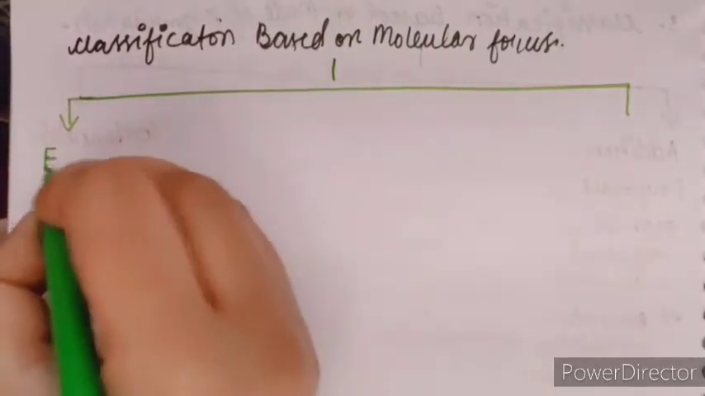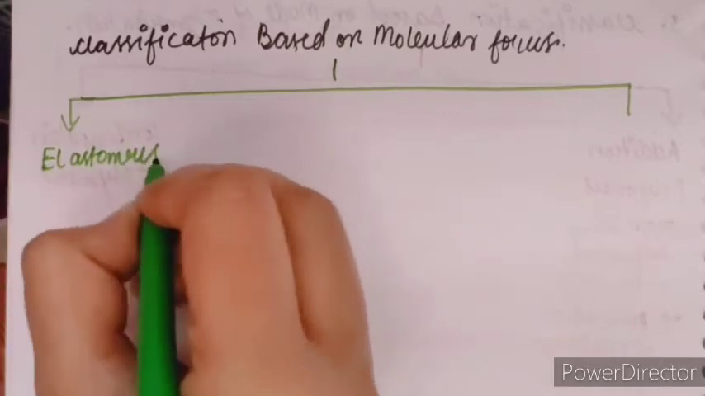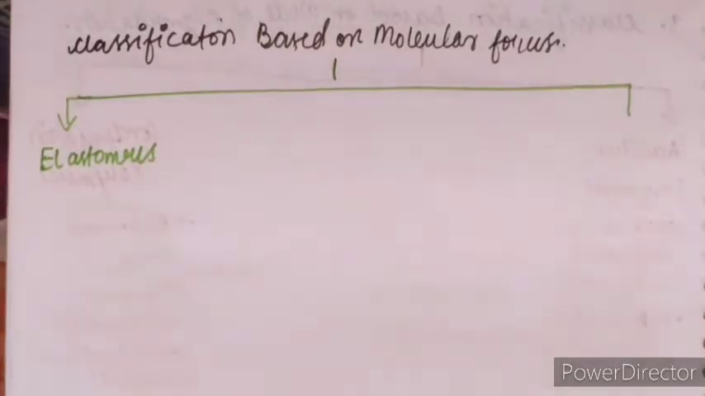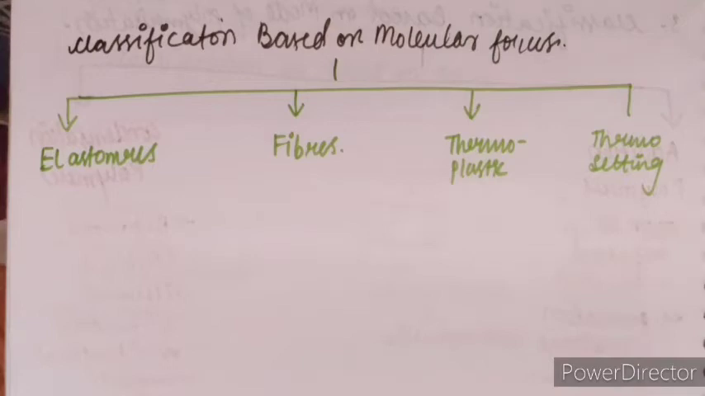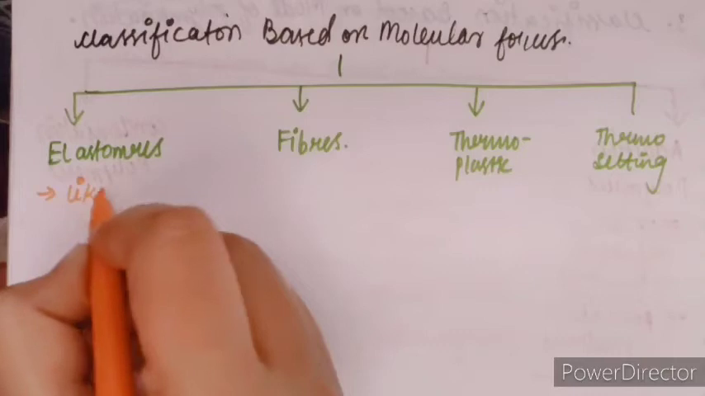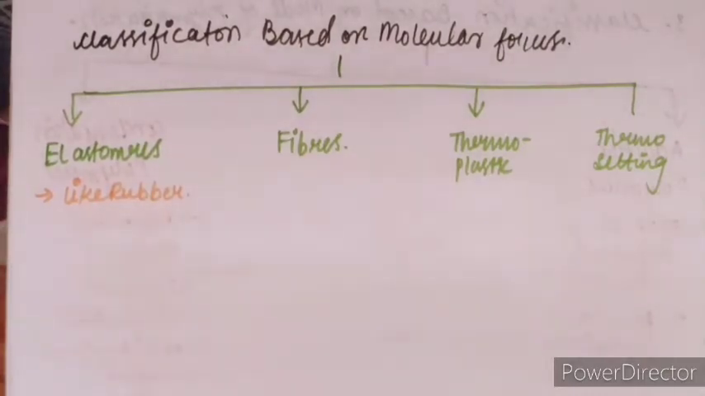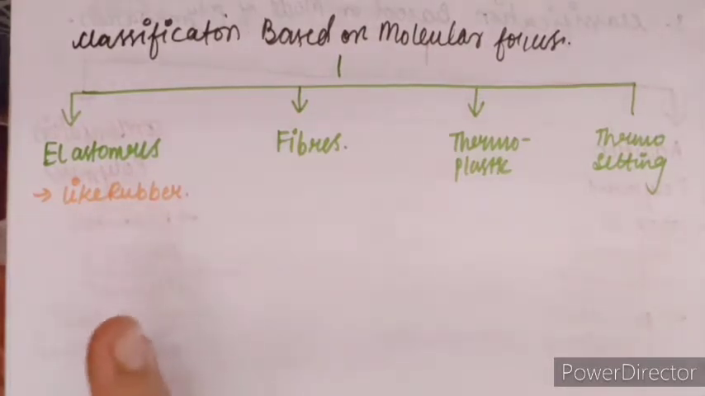So the first one is elastomers. These are rubber-like solids which have elastic property. So these are like rubber, and rubber has elastic property in it. This is known as elastomeric polymers.